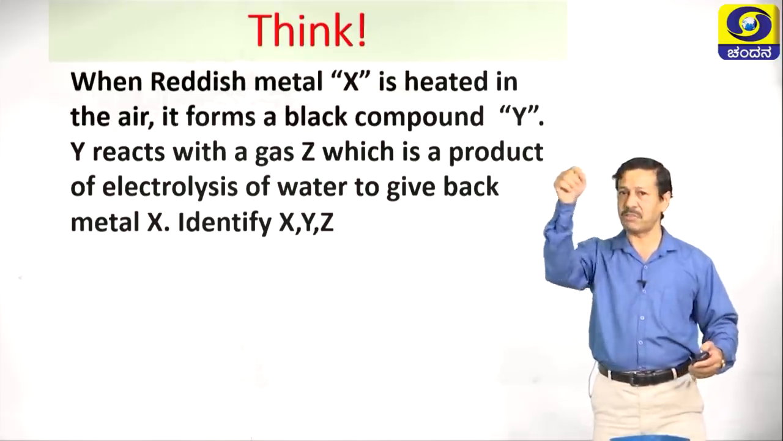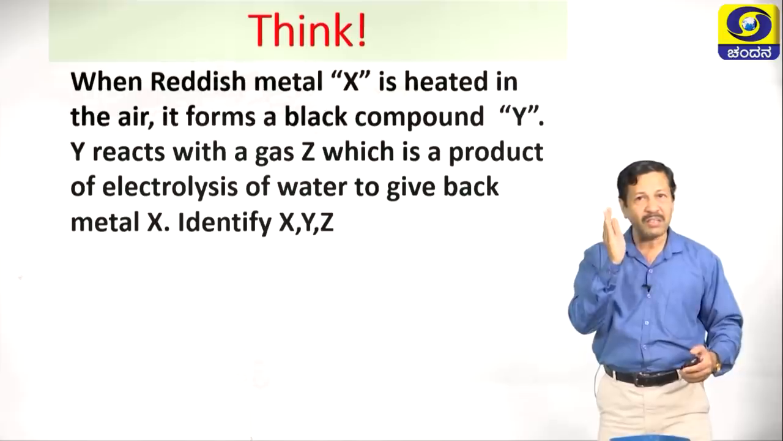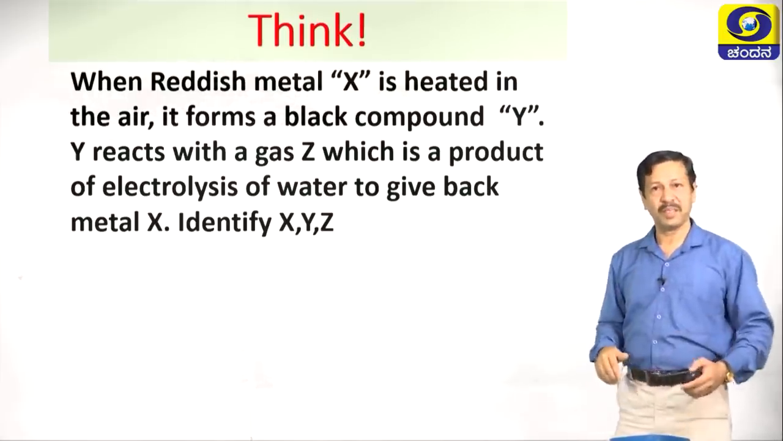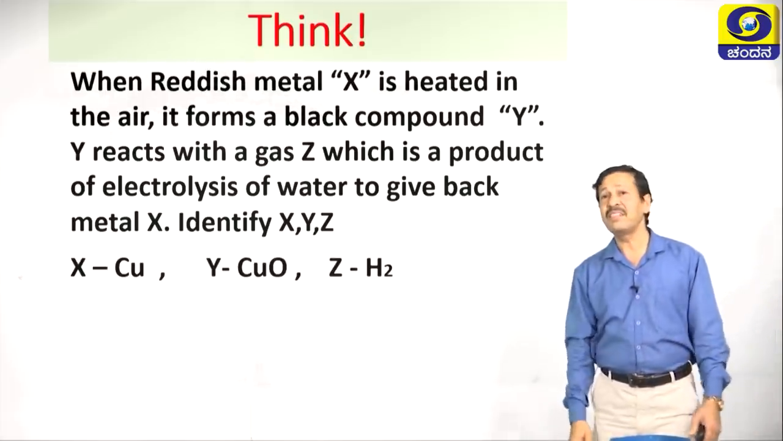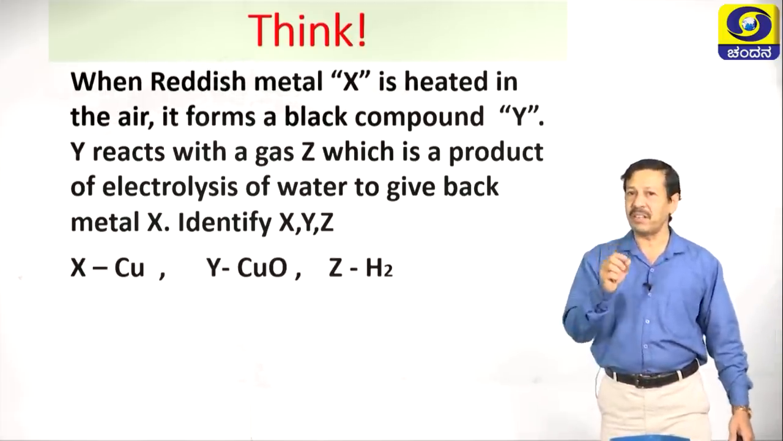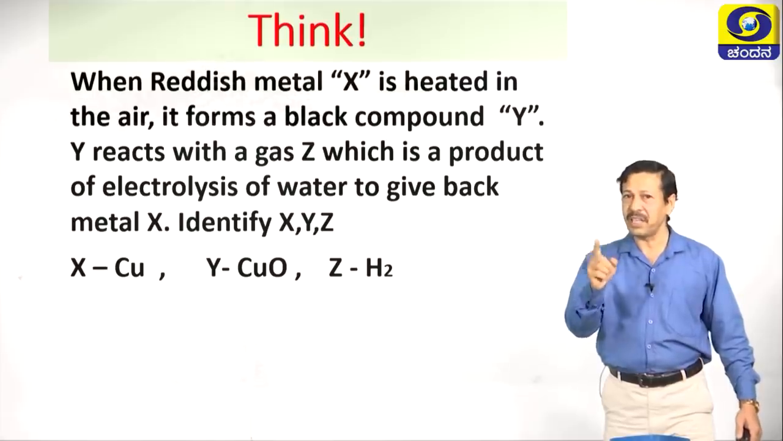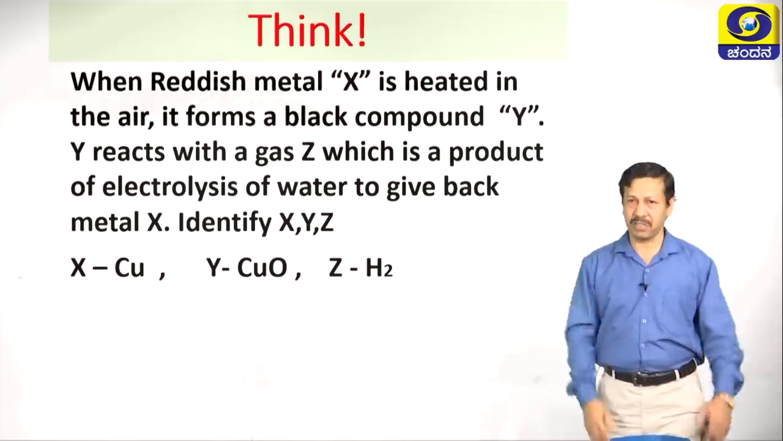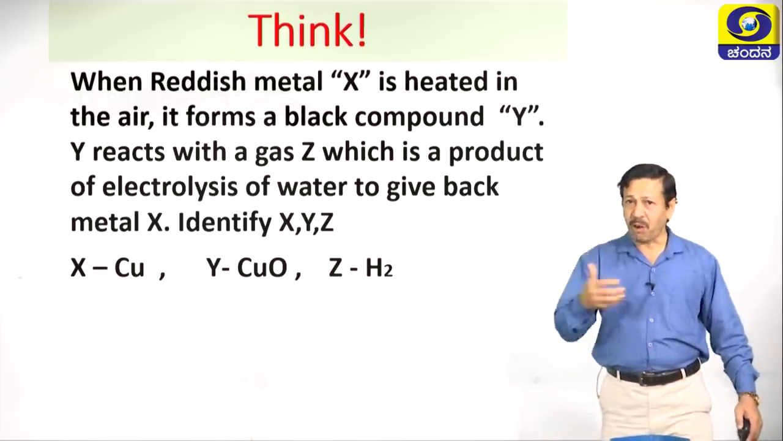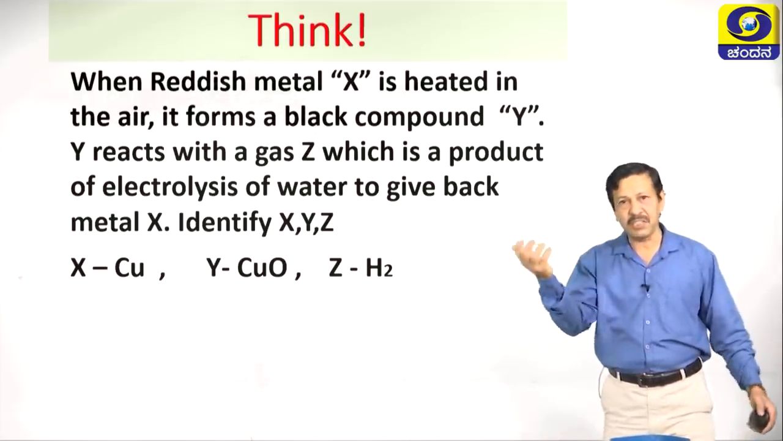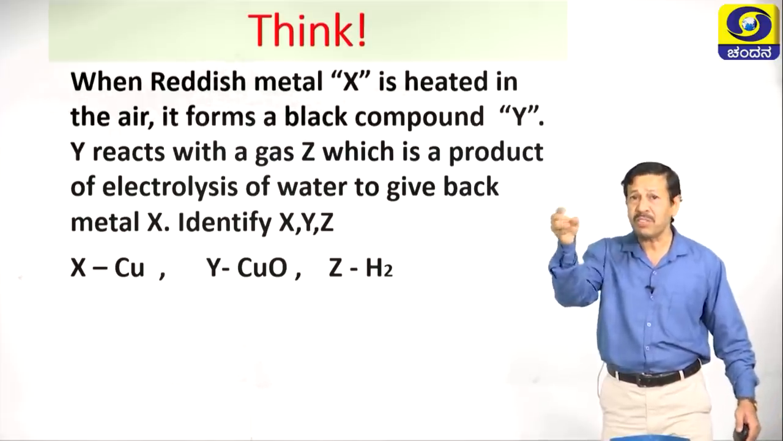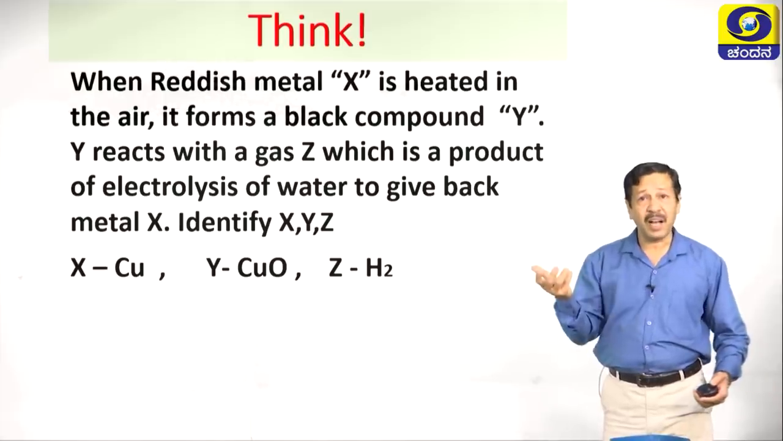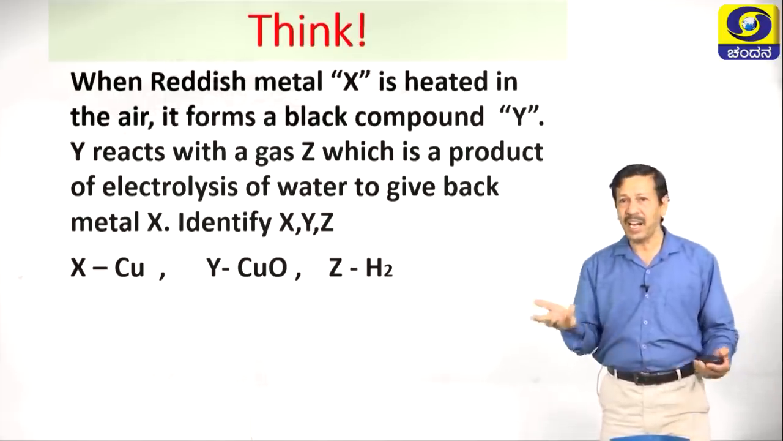You have to identify X, Y, Z. Probably you got the idea, and you got the answer also. Let us see the answer. X is copper, a reddish metal; the only metal given in the textbook is copper. Y is copper oxide. When a copper coil is combusted in the presence of oxygen, the black compound copper oxide is formed. Now, Z, the product of electrolysis, is hydrogen.